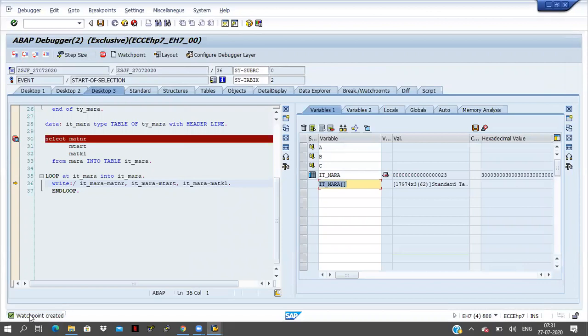Okay, if you see here, watch point created. Now I am clicking on the F8 button. F8 means the total program will execute here. I am clicking on the F8 button.